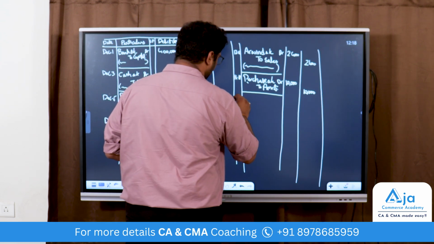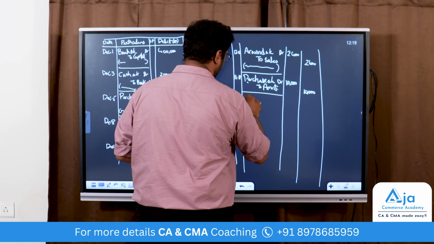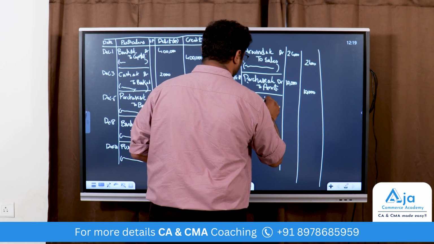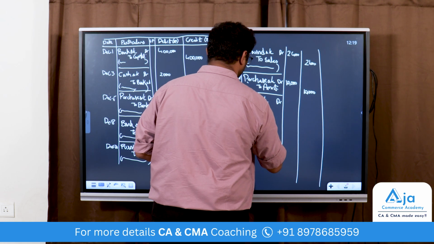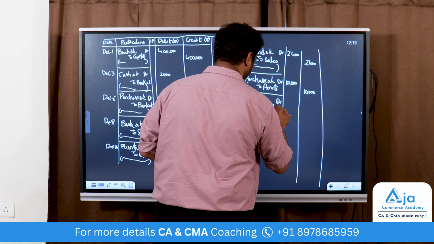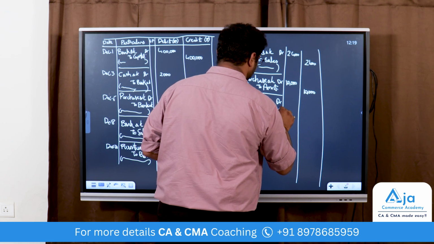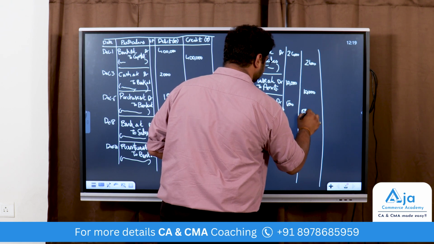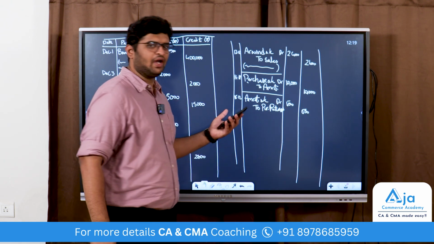So on 15/12, it will be Amrit account debited to purchase returns account for 500, because they returned goods worth 500.